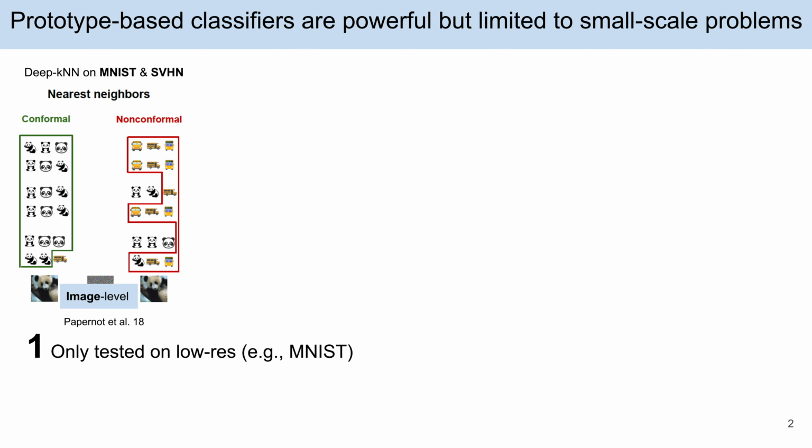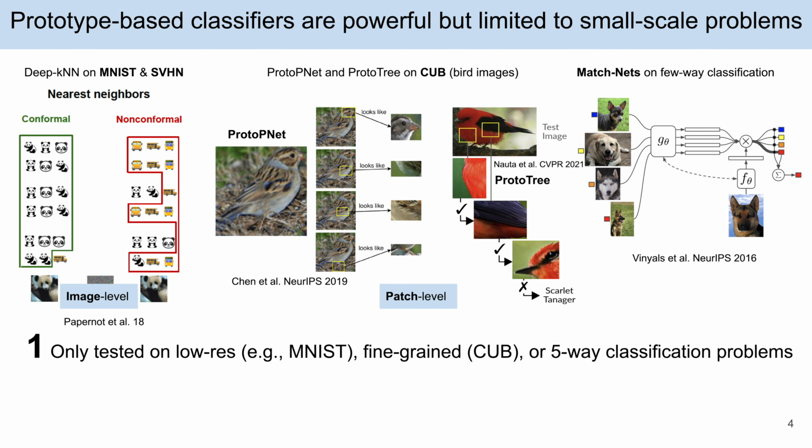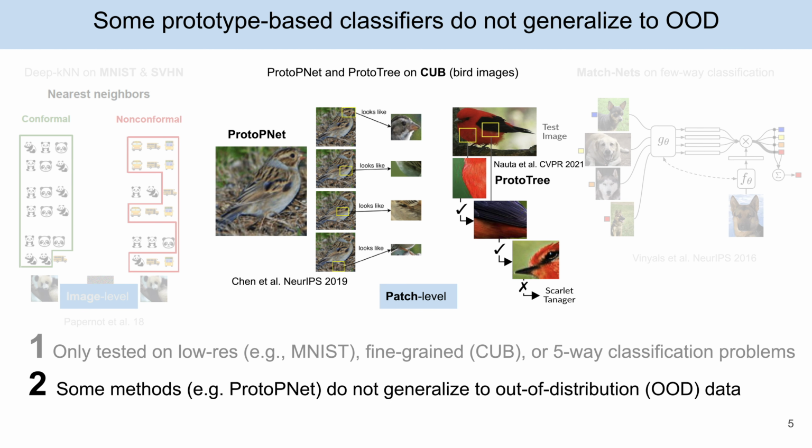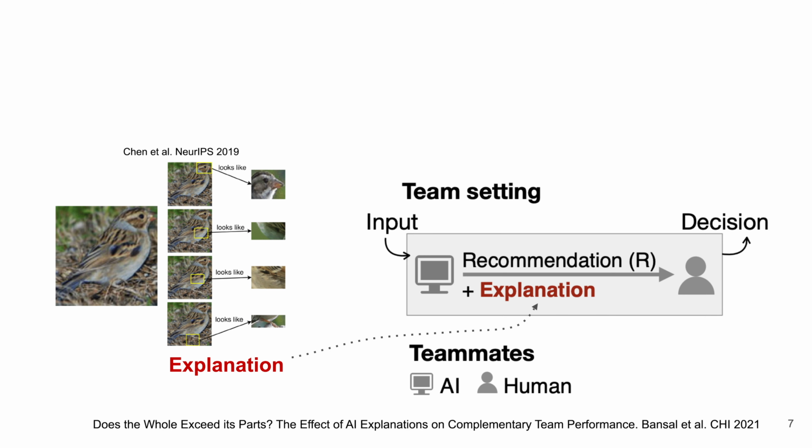like MNIST or SVHN, or fine-grained image classification of birds or cars, or five-way classification tasks. The second problem is some prototype-based models do not generalize to OOD data, as they are highly specialized to learn prototypes. While prototypes can serve as a means for explaining the model's prediction, they do not always improve human decision accuracy, which is an important objective goal of machine explanations.